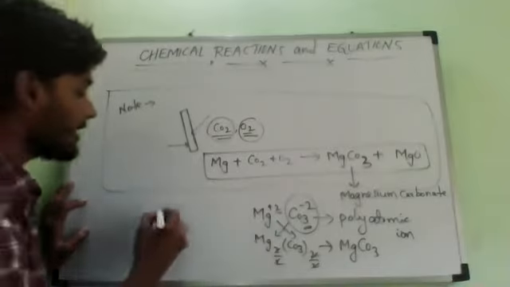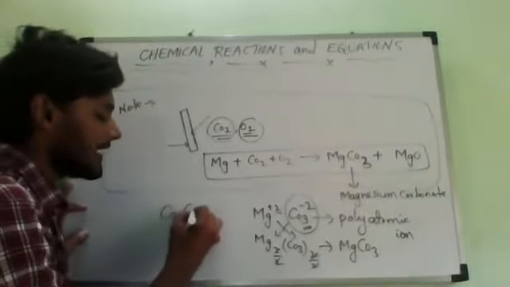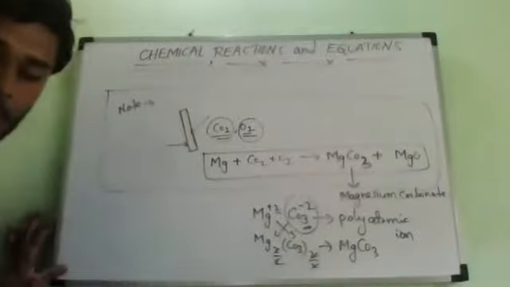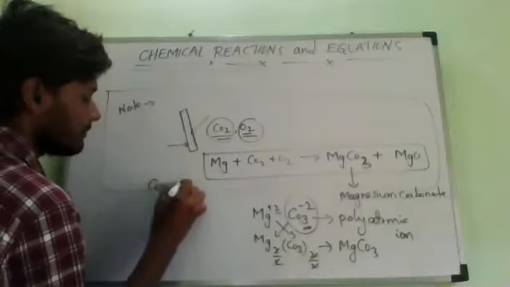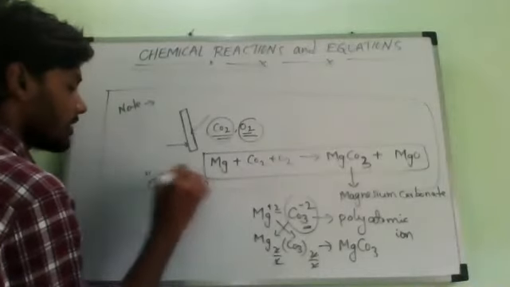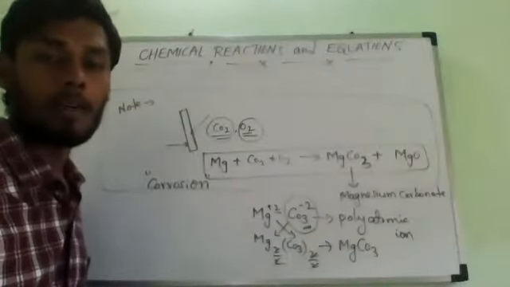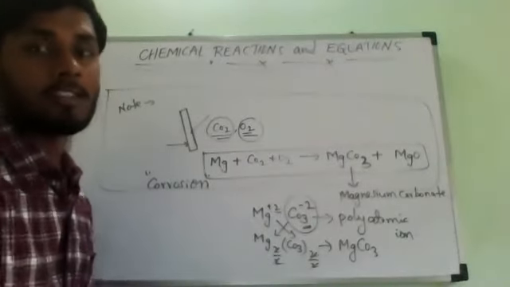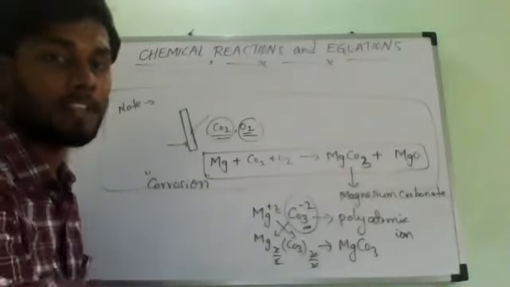Suppose calcium carbonate, what is the formula? CaCO3. Like that. Here magnesium carbonate means MgCO3. Understand? Now this process is called what? Corrosion. So to remove unwanted substances only, we have to rub with the sandpaper. Are you understanding that?